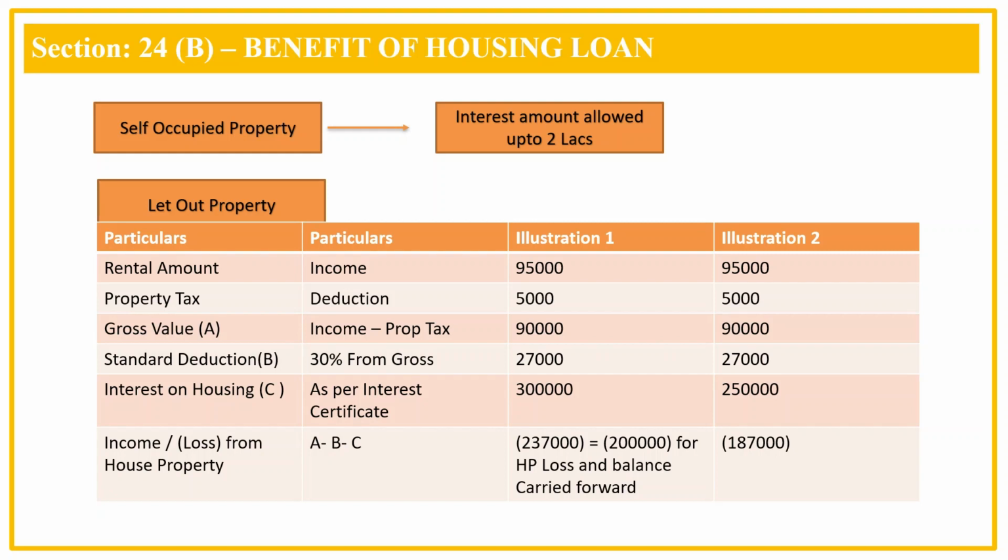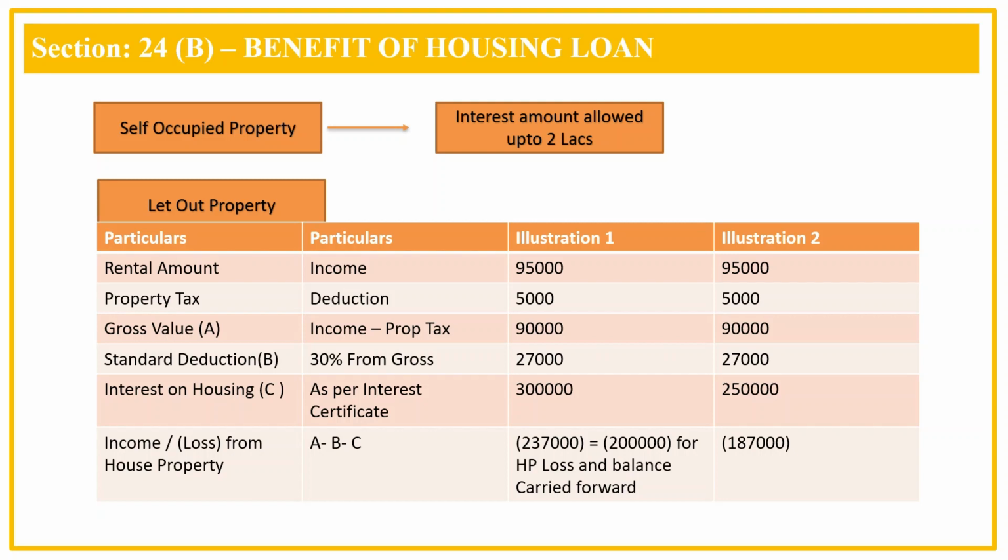Next type of house property is let out property. Let out means in case he has purchased the house property and he has rented it out to a third person for rental income. Here he is getting the income from the house property, which is rental income. Okay, let's see how the calculation for the benefit of housing loan is arrived at for the let out property. Here we have explained this with two different illustrations.